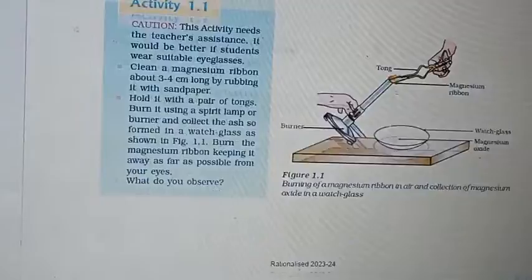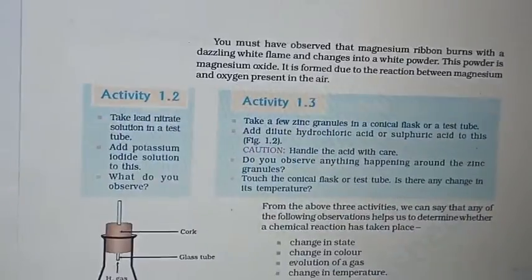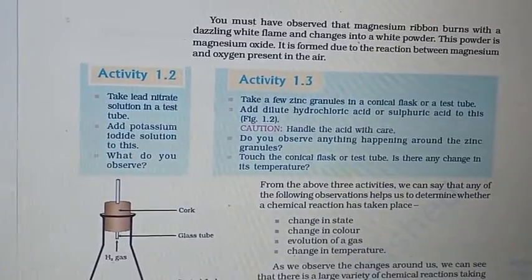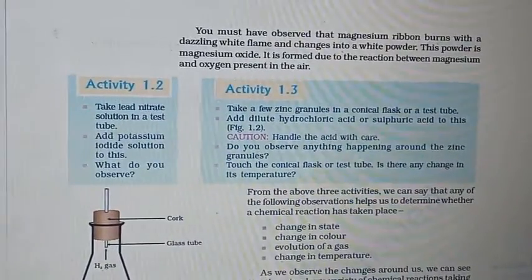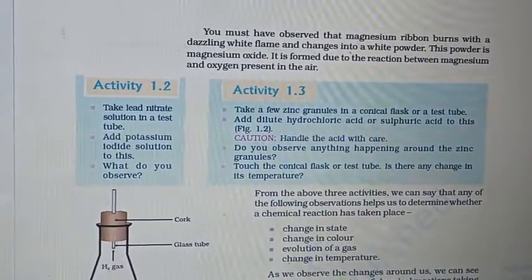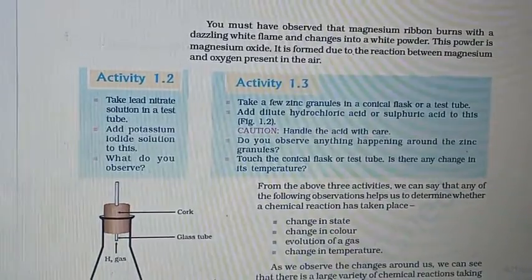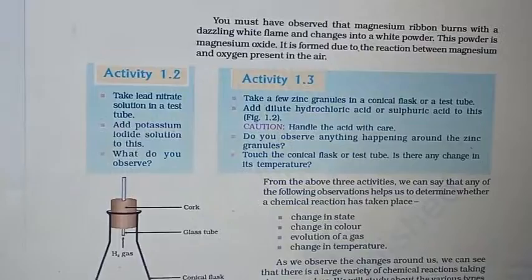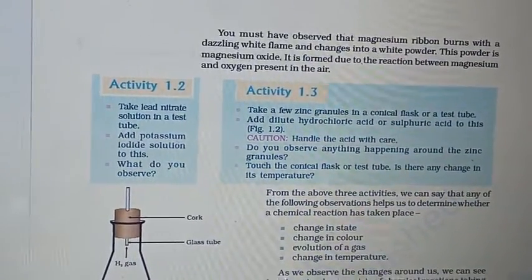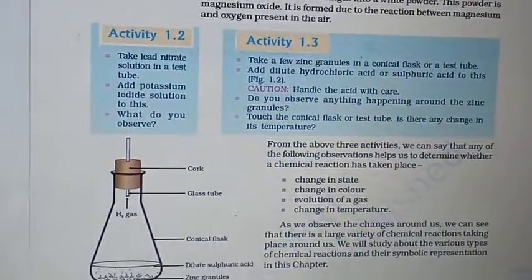Next we are going to study. You must have observed that magnesium ribbon burns with a dazzling white flame. So it burns with a white flame and changes into white powder. The powder is magnesium oxide, due to the reaction between magnesium and the oxygen present in the air.